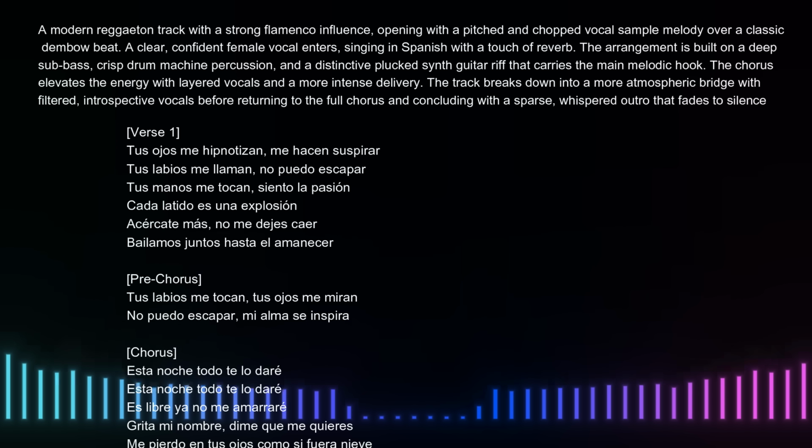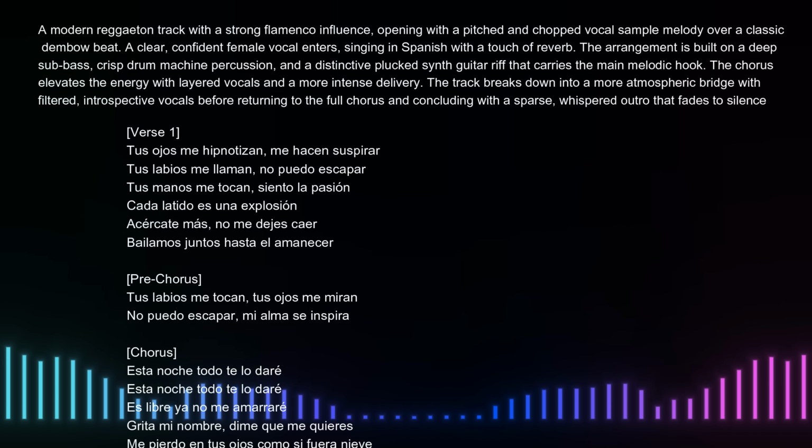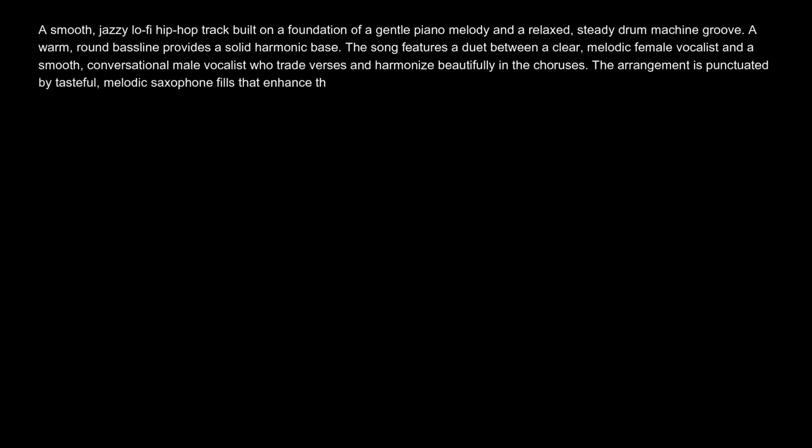Sorry, forgot to hit pause there because I was dancing to the song because it was so damn good. I mean, this music generator is out of this world. All these generations are like super catchy and studio quality. I am super impressed by this. Here is a smooth, jazzy, lo-fi hip-hop track with Chinese vocals.